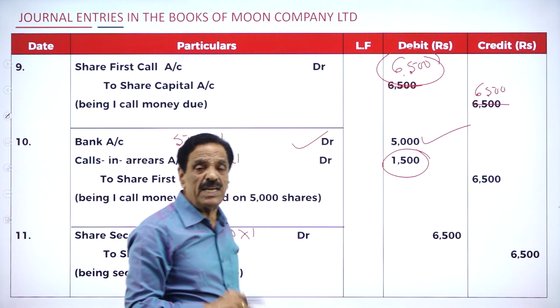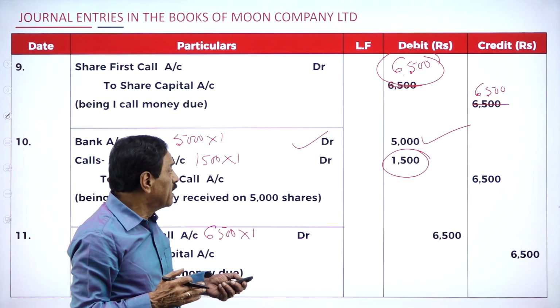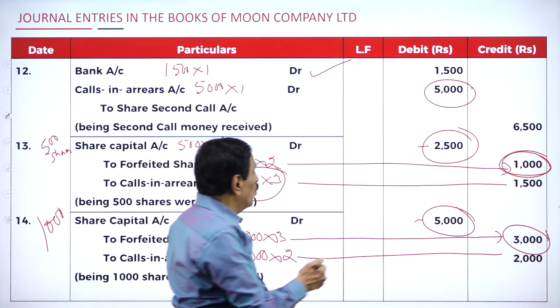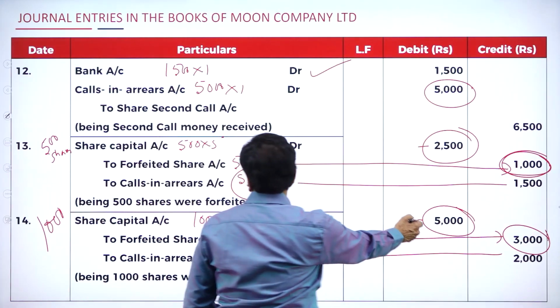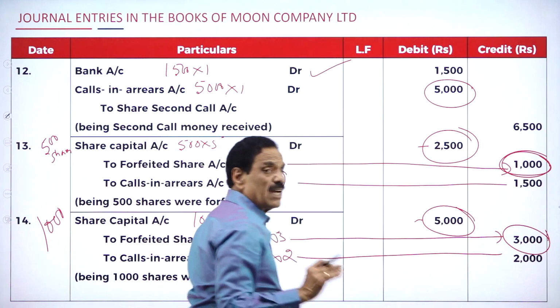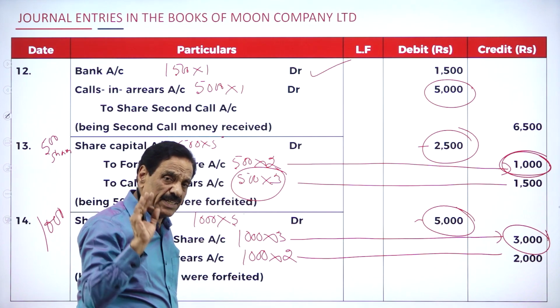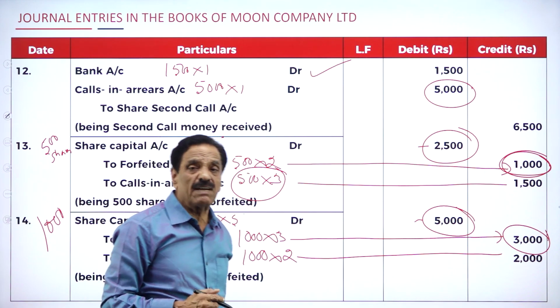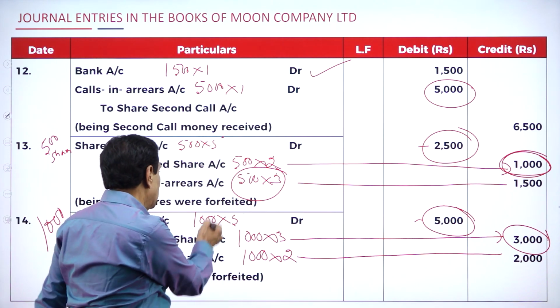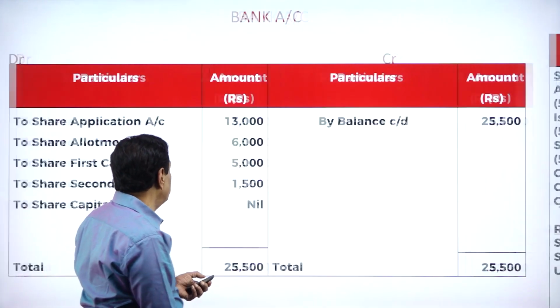You credited how much money? 32,500. But your debit entries go here: one is 5,000, another 2,500. Out of 32,500, how much should be deducted? 7,500. You will get another 25,000 coming.